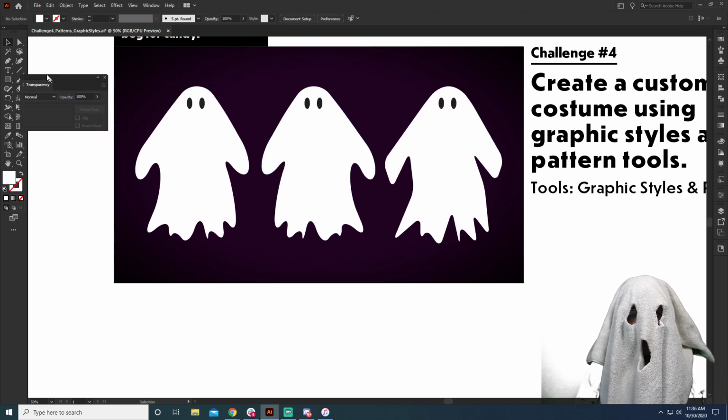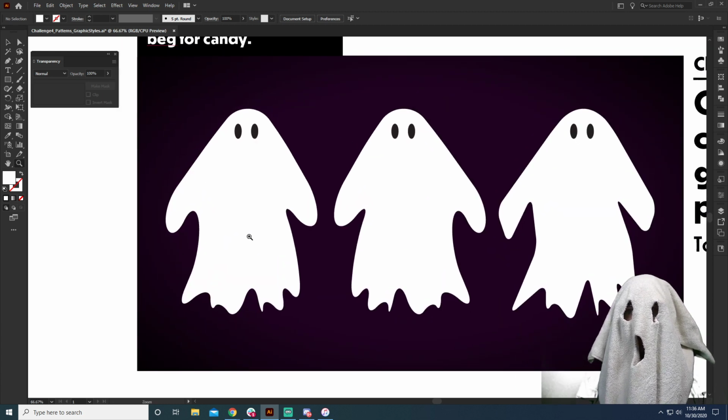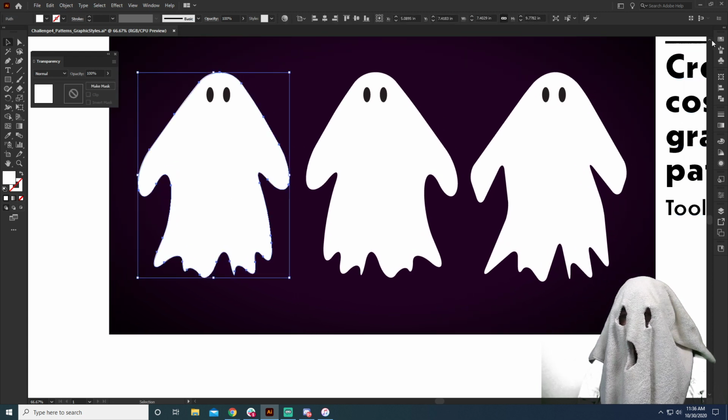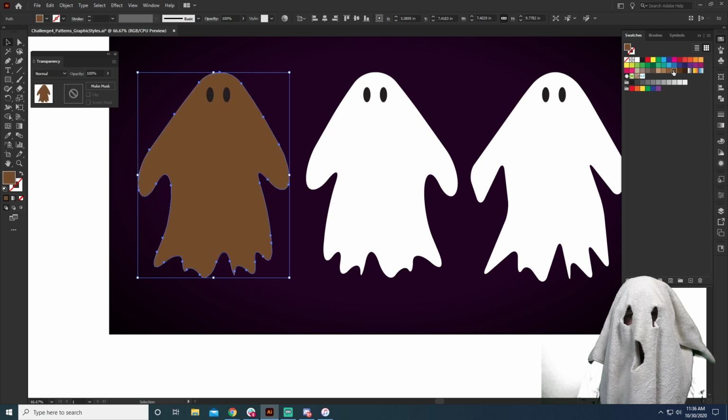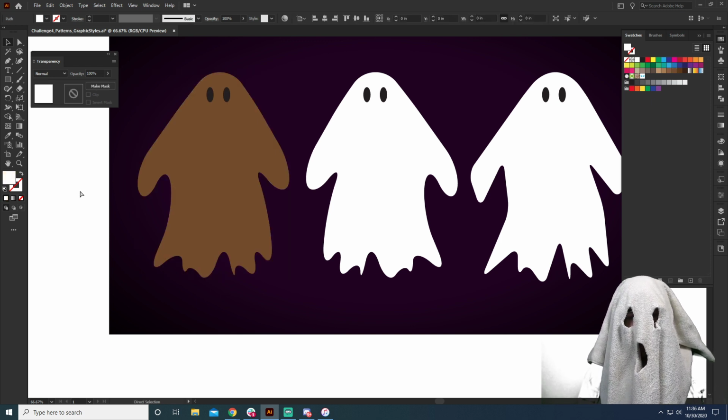Our ghosts are looking spectacularly boring right now. So we're going to play around with seeing what we can do with these ghosts to kind of spruce them up a little bit. So let's come in here and make some patterns. Now what we could do is just change the color, right? We come in here and say, I want it to be brown. That's no fun. We need an actual fun pattern here.